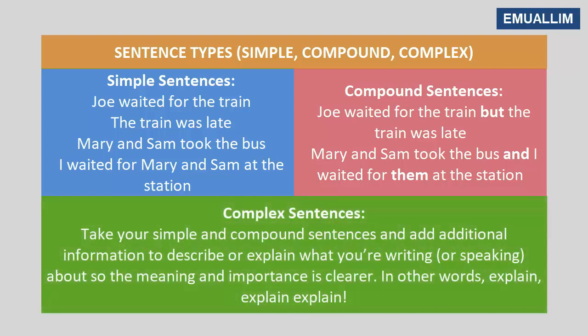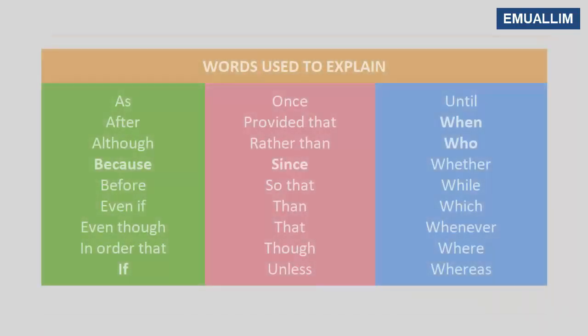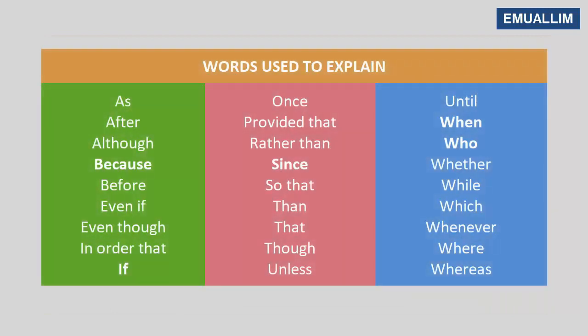Complex sentences. Take your simple and compound sentences and add additional information to describe or explain what you are writing or speaking about so the meaning and importance is clearer. In other words, explain, explain, explain. So here's a list of words that you can use to explain. The most common ones are because, if, since, when, and who. Those are the most common ones, but because is probably number one, especially in speaking.